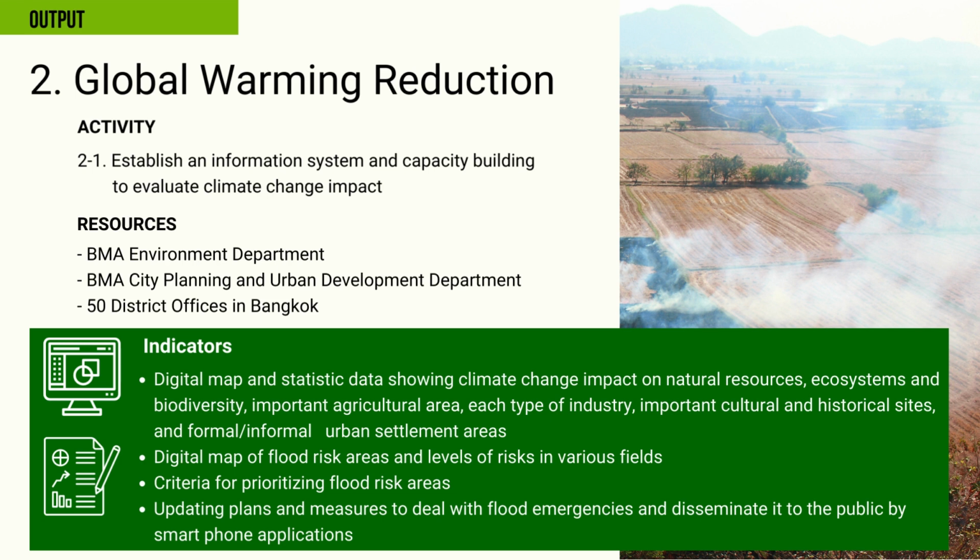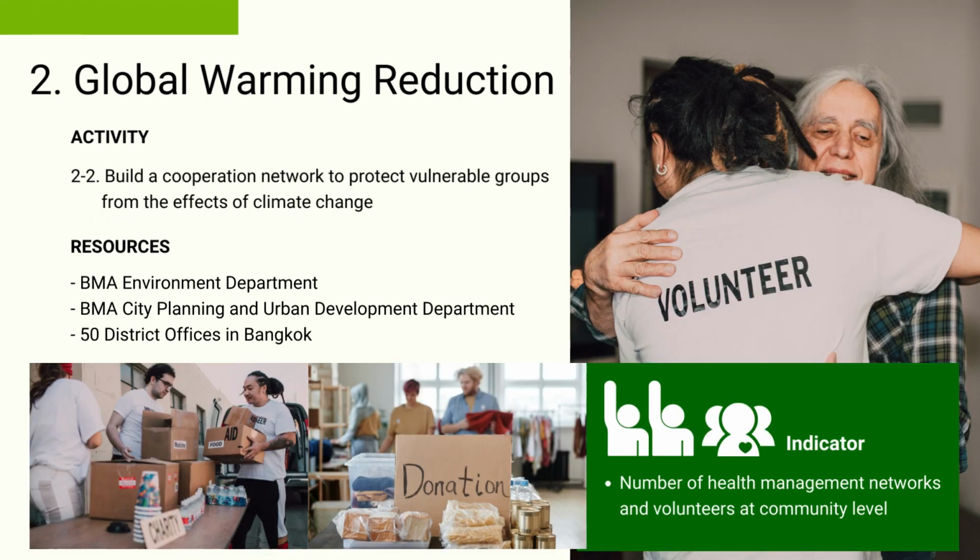The first activity is to establish an information system and capacity building. 4 indicators are digital map and statistic data showing climate change impact, digital map for flood risk area and levels of risk, criteria for prioritizing flood risk area, updating plan and measure to deal with flood emergency and disseminate it to the public by smartphone applications.